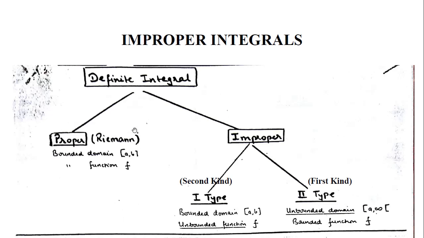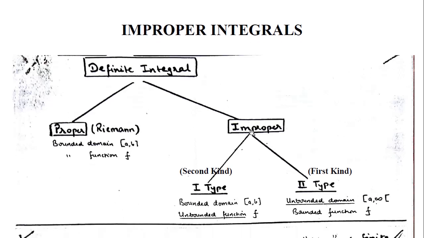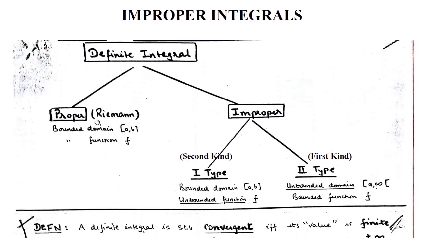Most of the time when we discuss this topic, students have already studied Riemann integration, so they know what a proper integral is in terms of a Riemann integral. What were the assumptions? A bounded domain, and the function to be integrated over that domain is also a bounded function therein. Now, what happens in improper integral? These two assumptions are relaxed. When we relax these two assumptions, the discussion of improper integrals comes in.